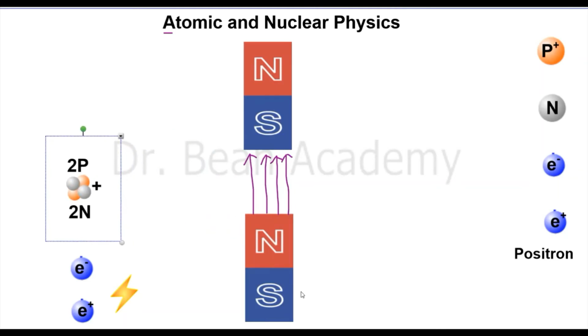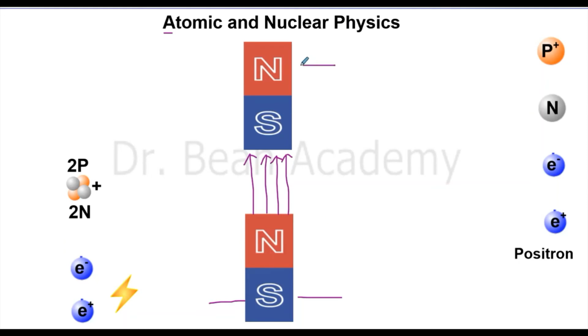So to do that experiment, just imagine that you hold this magnet from the south pole in your hand and you point the north pole towards the screen where you are watching this video.